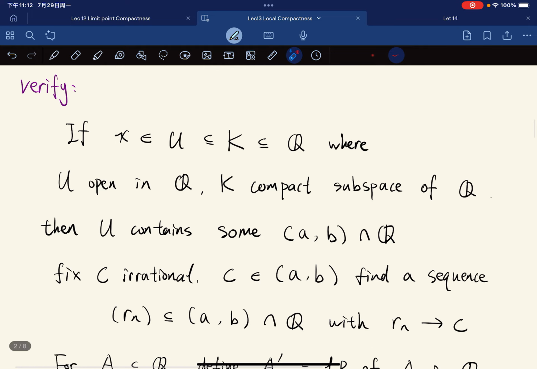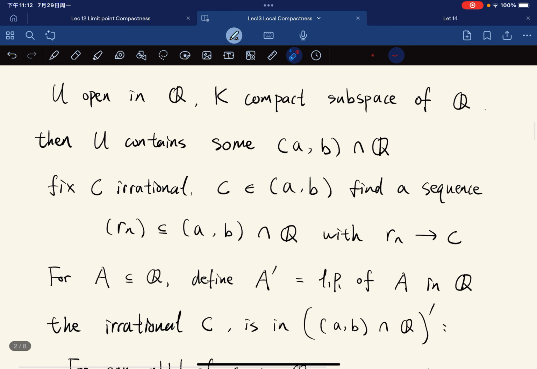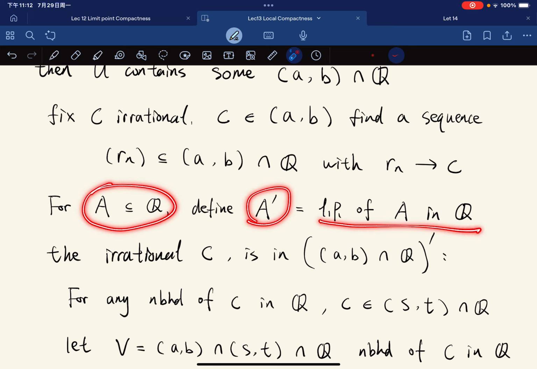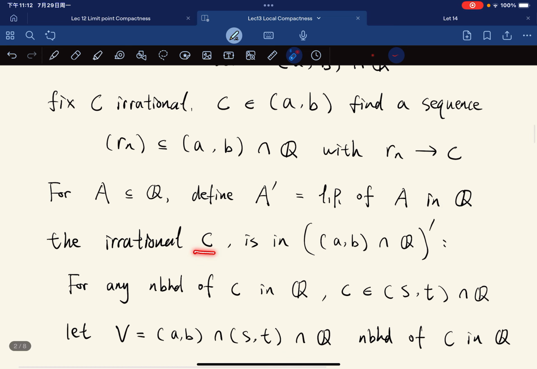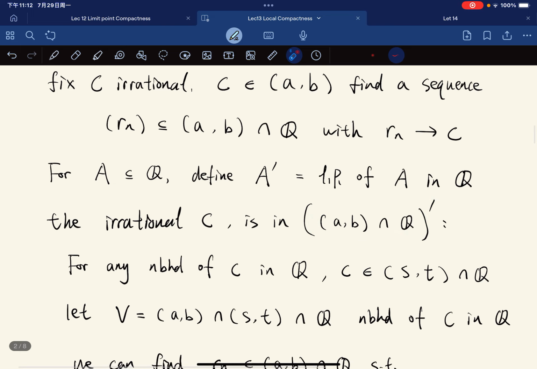Well, inside (a, b), we can fix a c that is irrational, and we find a rational sequence that converges to c. First, for any subset A of the rationals, we define A prime as the set of limit points of A in Q. Okay, so the irrational c is in this prime, right?